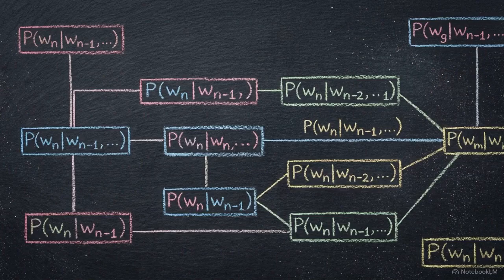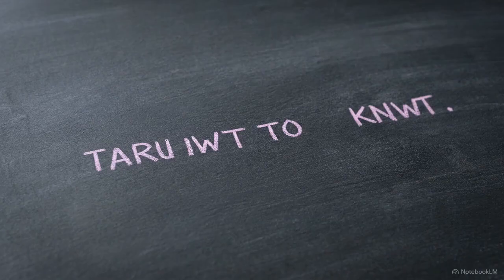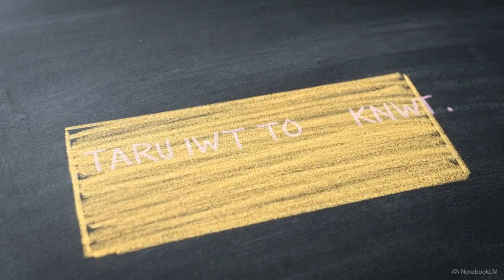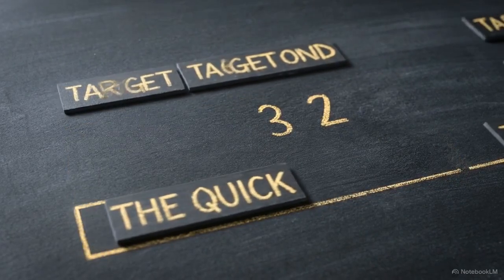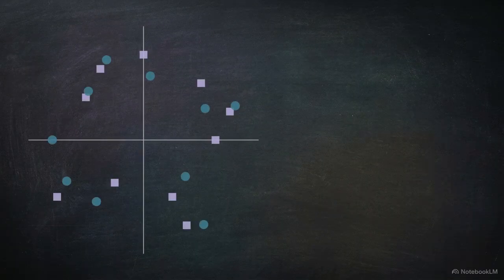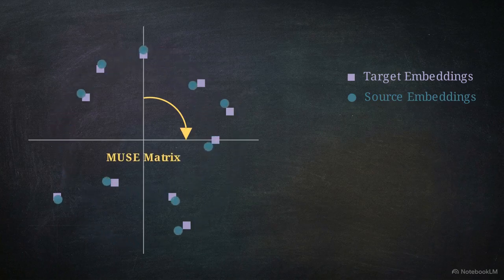The researchers also applied these identical principles to a legacy architecture, phrase-based statistical machine translation. Statistical models operate entirely differently from neural networks. Instead of fitting hundreds of millions of continuous parameters, they rely on rigid phrase counting and conditional probabilities. To initialize the system, the model extracts the most frequent phrases, aligning them using a rotational mapping known as a MUSE matrix.